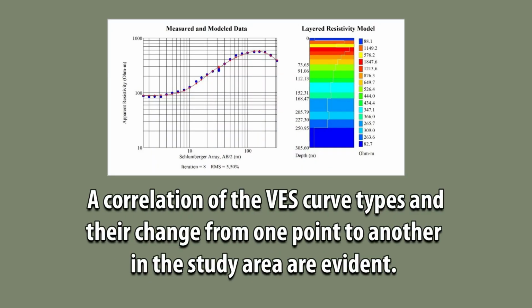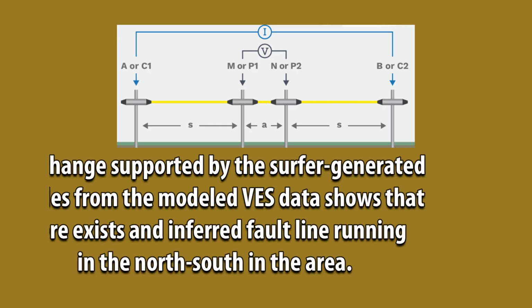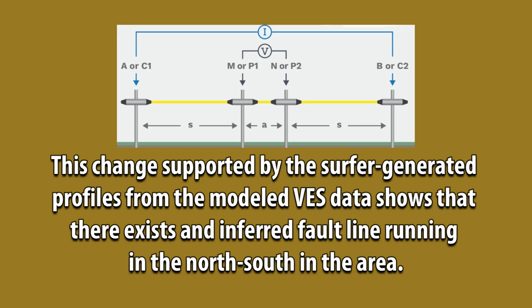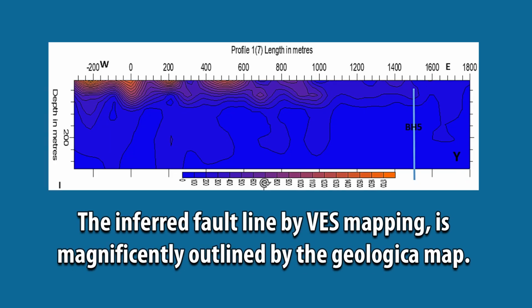A correlation of the VES curve types and their change from one point to another in the study area are evident. This change, supported by the Surfer-generated profiles from the modeled VES data, shows that there exists an inferred fault line running in the north-south in the area. The inferred fault line by VES mapping is magnificently outlined by the geological map.